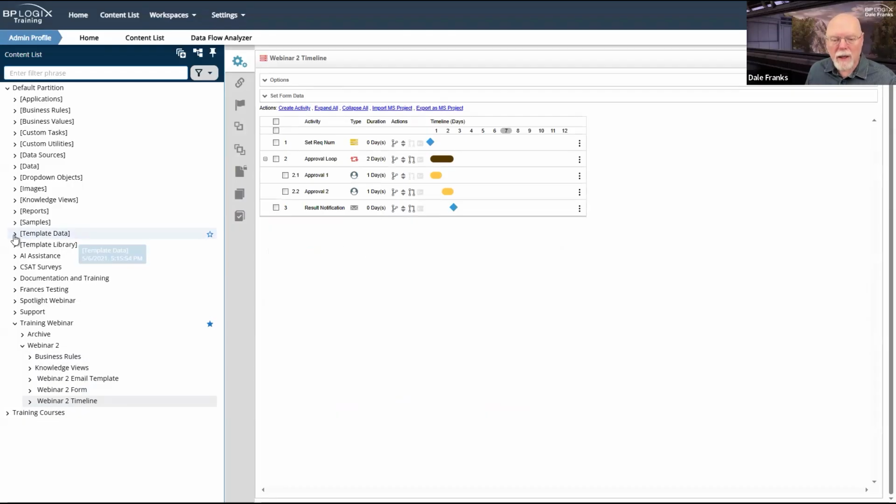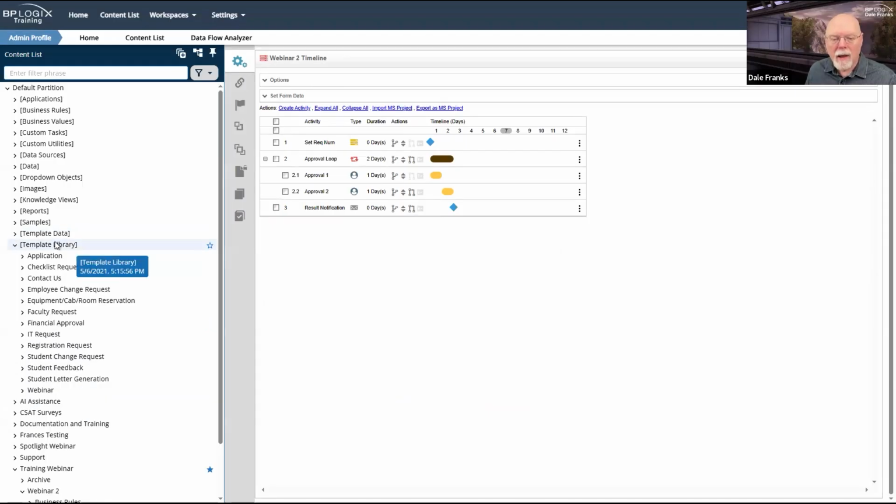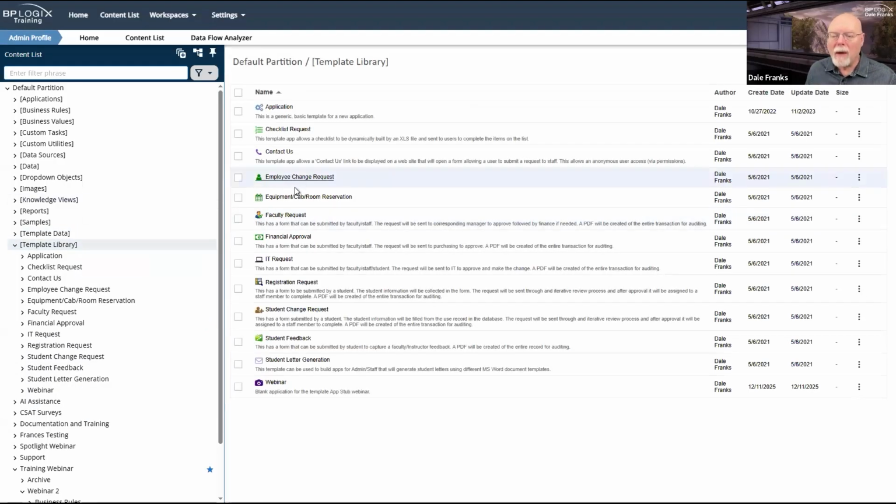But there is a reason why in the template library, we gave you all of these different types of applications. It's because in your organization, there are probably certain departments that do things in a specific way, and they have specific types of approvals that they do. And so they need their own sort of semi-customized template that's rather different than just a generic template.